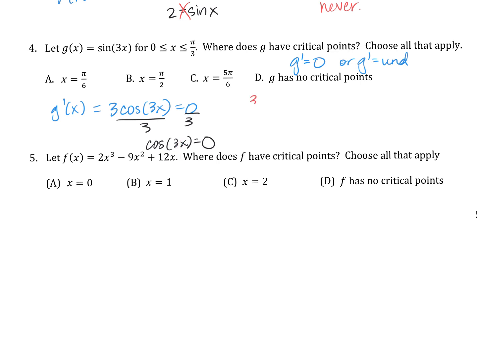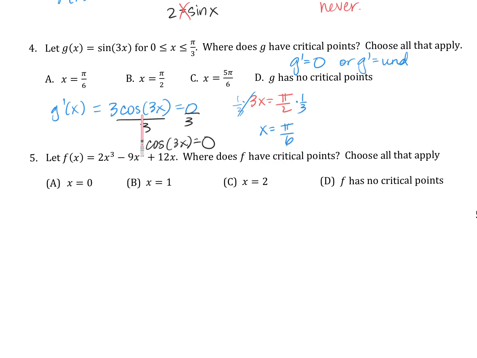So a way we can think about that is, when does 3x equal pi over 2? Right, this quantity right there has to be a pi over 2 for the cosine to equal 0. So what would I do to solve for that? Divide by 3 is the same as multiply by 1/3. And that helps me see, oh, x would have to be pi over 6. So let me say that one more time, because I think me as a student, I would have struggled with that. If this x was pi over 6 right there, I would have 3 pi over 6, which is really just pi over 2. And that would let me see, oh yeah, the cosine of pi over 2 is 0 there. So we're going to have a critical point at pi over 6.